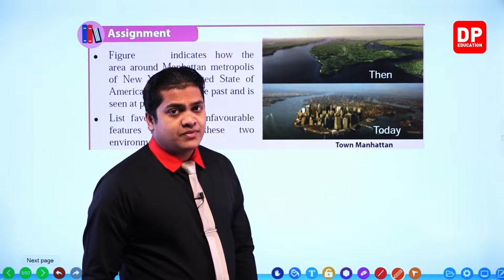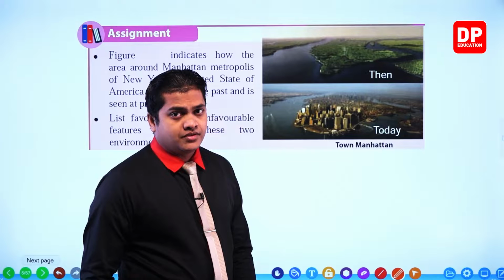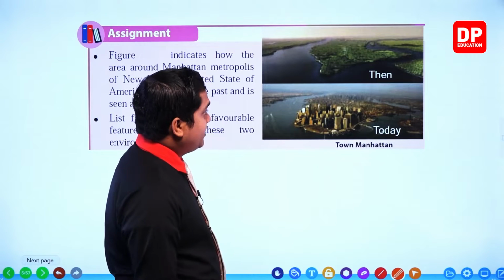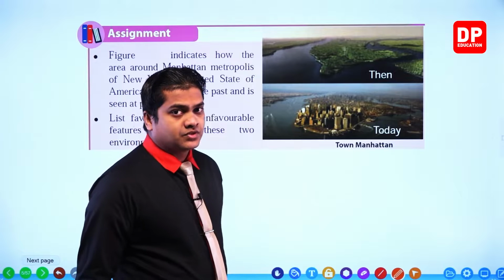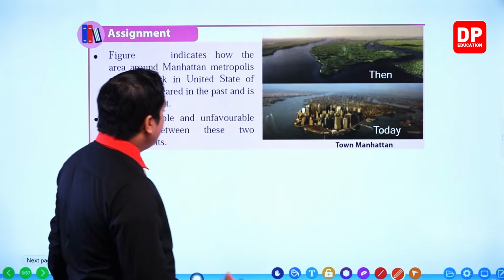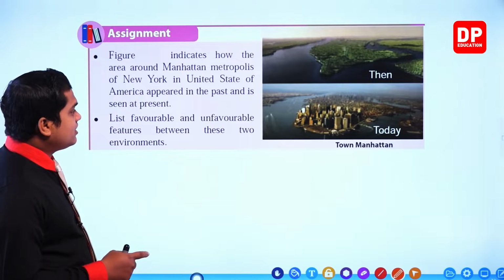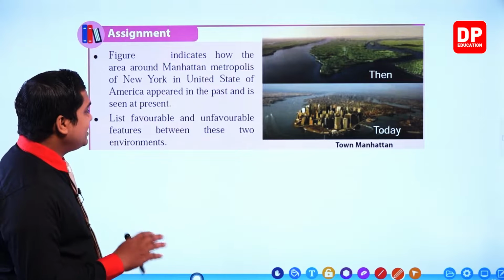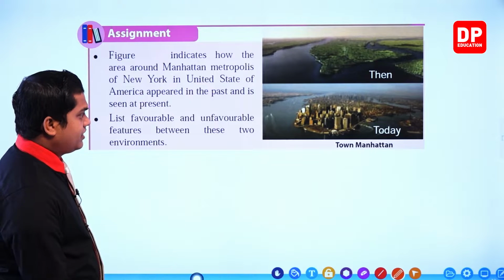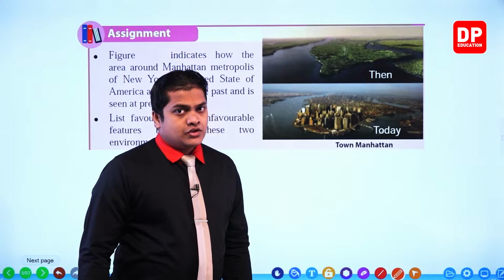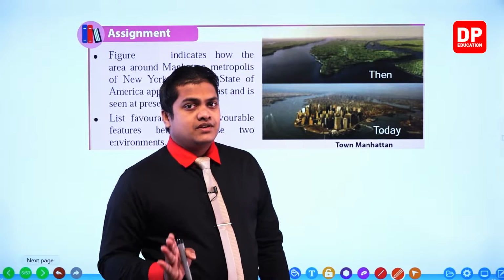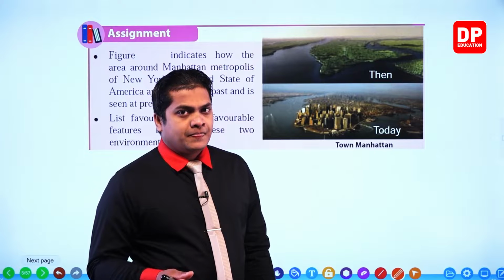The main difference is, my dear children, the vegetation. As you can see, the vegetation has been completely removed from then to now. Okay. So you are being asked to write down favorable and unfavorable features between these two environments. Favorable and unfavorable features. So let's first of all observe the unfavorable features.